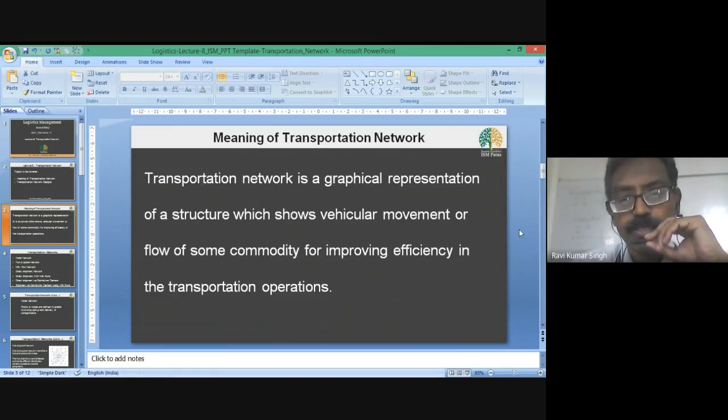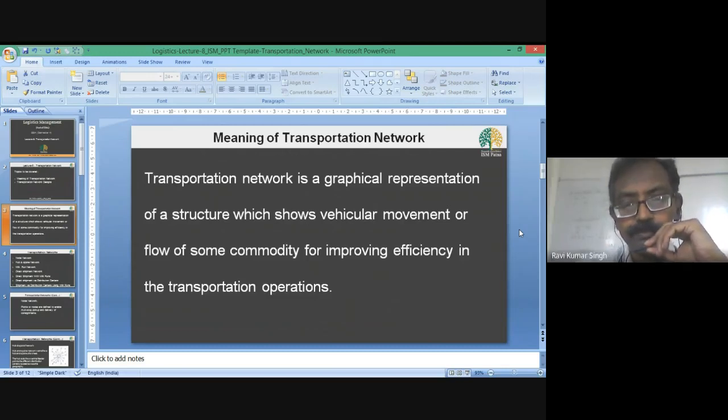Transportation network is a geographical, graphical representation of a structure which shows vehicular movement or flow of some commodity for improving efficiency in the transportation operation.